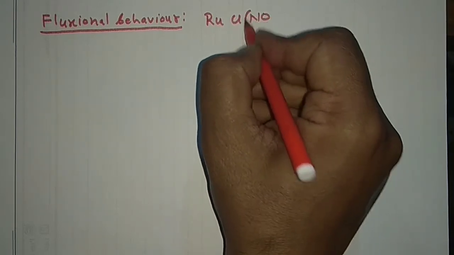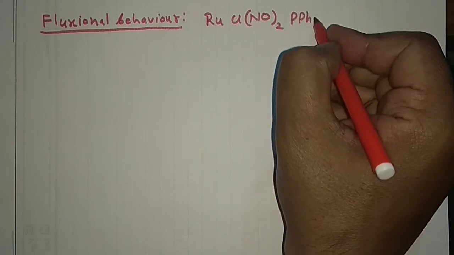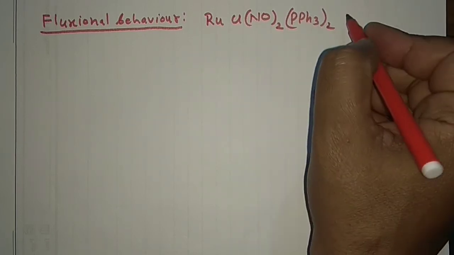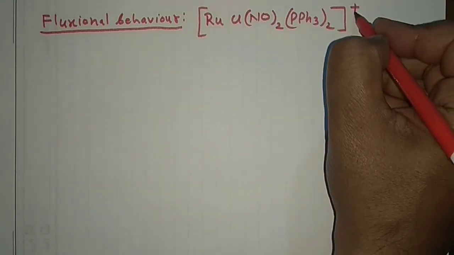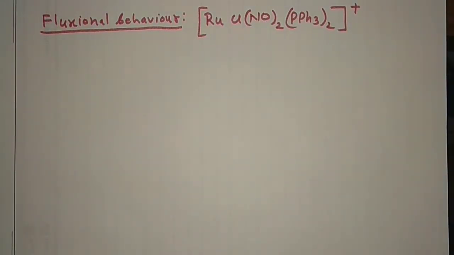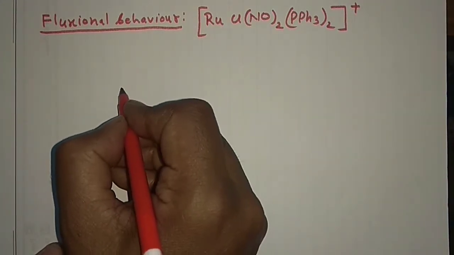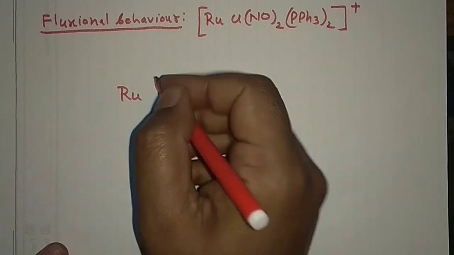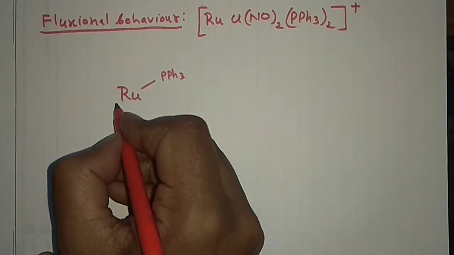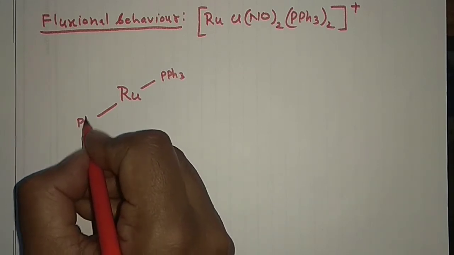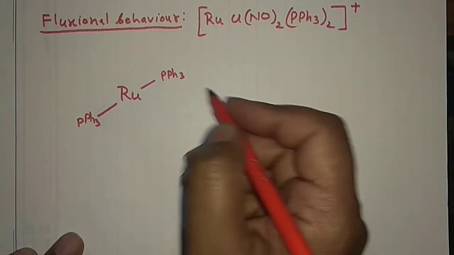RuCl(NO)2(PPh3)2, one NO bent, one linear, and triphenylphosphine, a very strong sigma donor. So how can you draw the structure? Say in the center I have the ruthenium, and here I can put my PPh3, they are trans, bonding through phosphorus, not with phenyl.